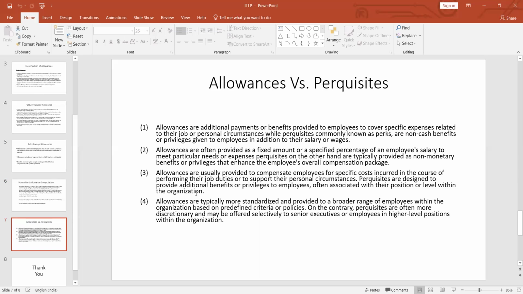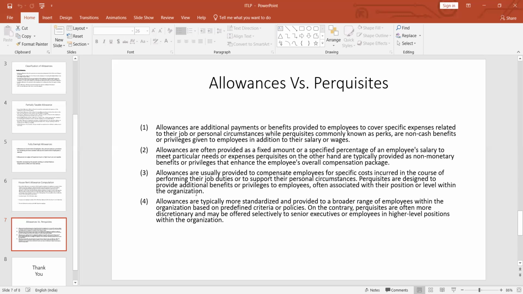So the first difference is that allowances are additional payments or benefits provided to employees to cover specific expenses related to their job or personal circumstances, like if they are posted in remote areas or have to bear inflationary needs, while perquisites, which are commonly known as perks, are non-cash benefits, non-monetary benefits, or privileges given to the employees in addition to their salary or wages.